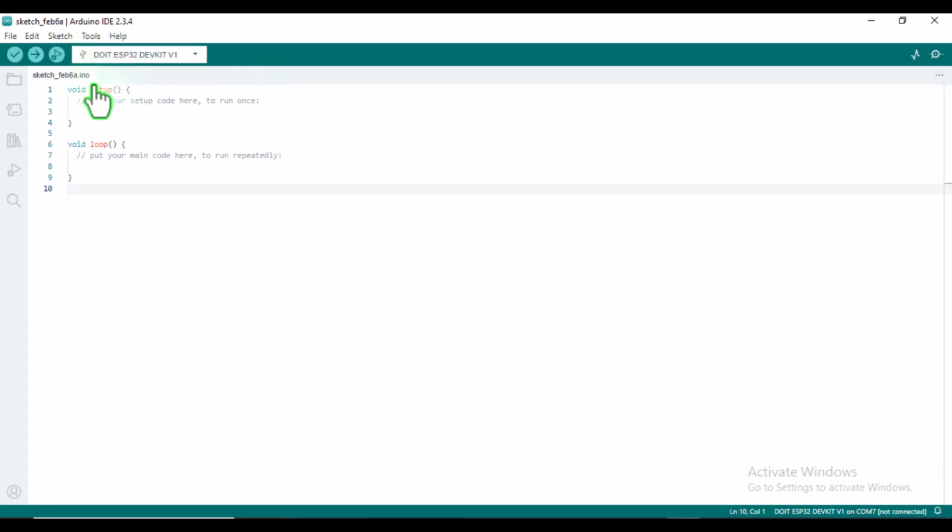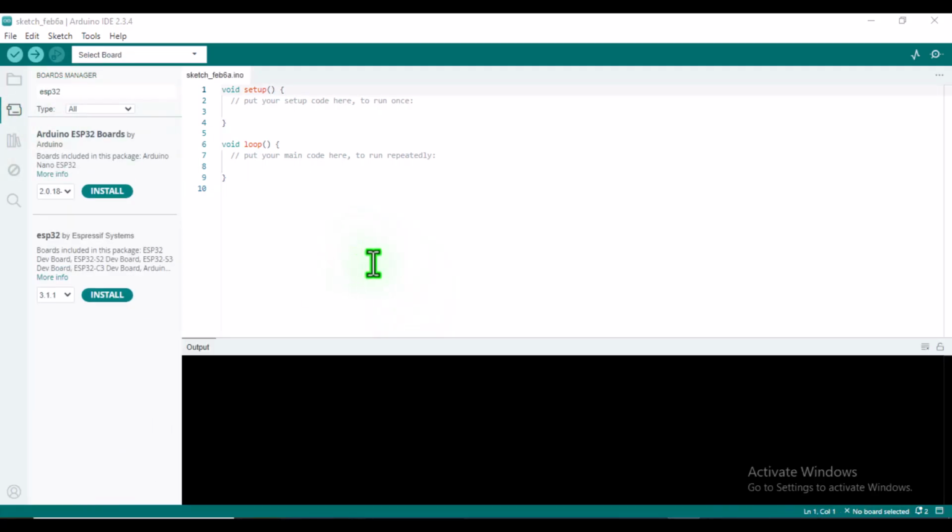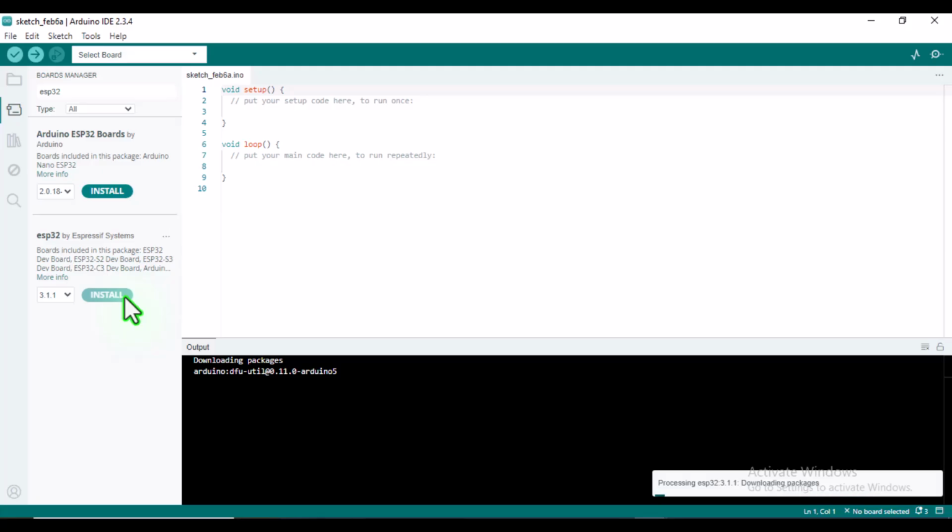Inside the Arduino IDE, go to the board manager from the panel on the left. In the search bar, type ESP32. Look for the ESP32 board manager developed by Espressif Systems and click Install. This might take a few minutes.